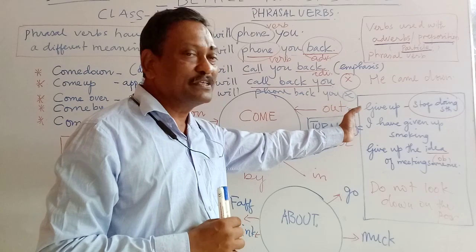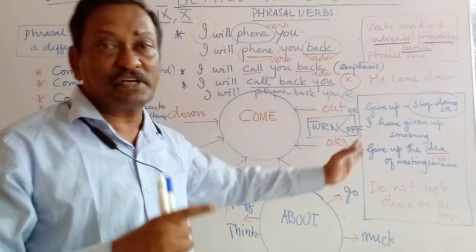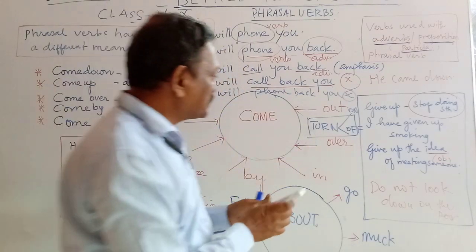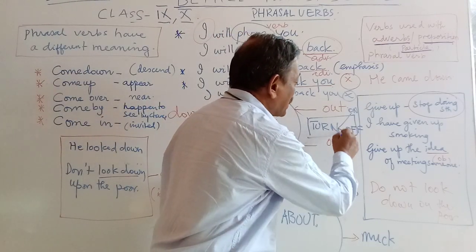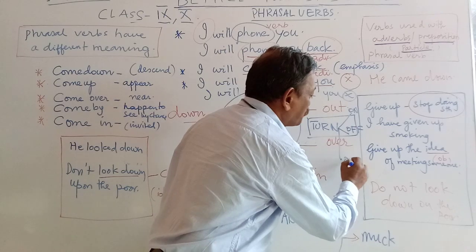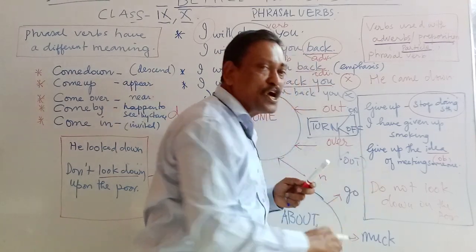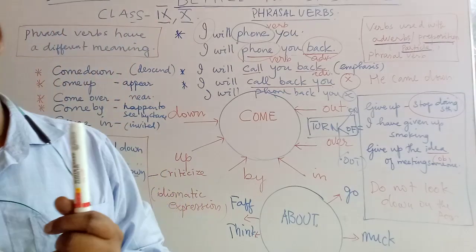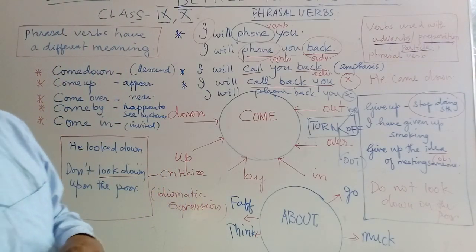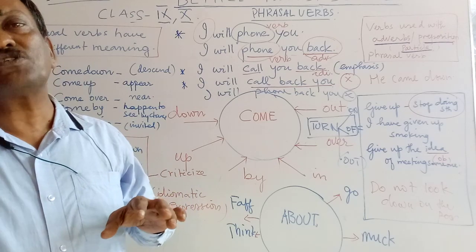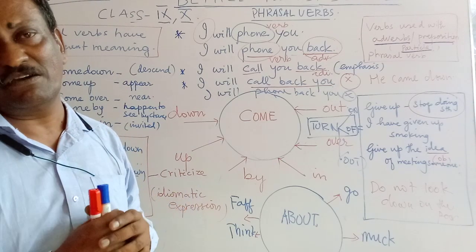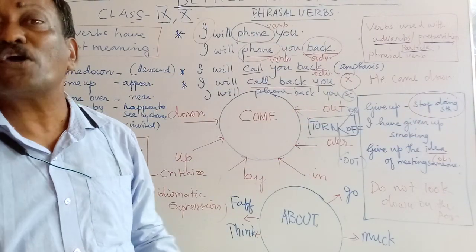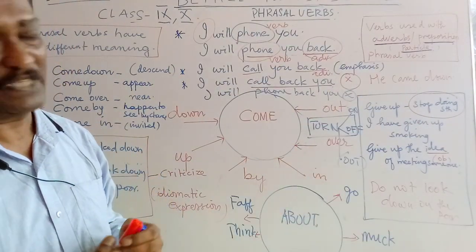So turn on, turn off, turn out. One word, turn. And you see how many sentences we can make. I mean phrasal verbs. Turn out. What is the meaning of turn out? Turn out means to come as a result. The project of the government turned out to be a failure. It turned out to be a failure. It became a failure. So turn out means become.